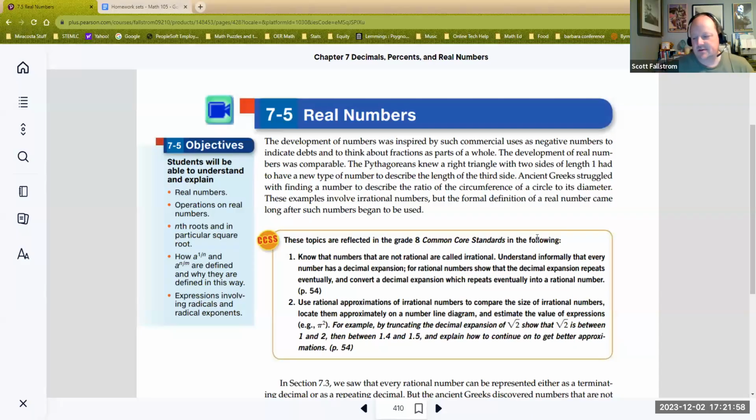Hello, students. We are neck deep, actually, in the last section, 7.5 real numbers. This is where we tie together everything that we have covered to this point with all the different groups of numbers. Remember, we started with the natural numbers. We expanded by bringing 0 in to get to the whole numbers. Then we brought in their opposites, and we got the integers.